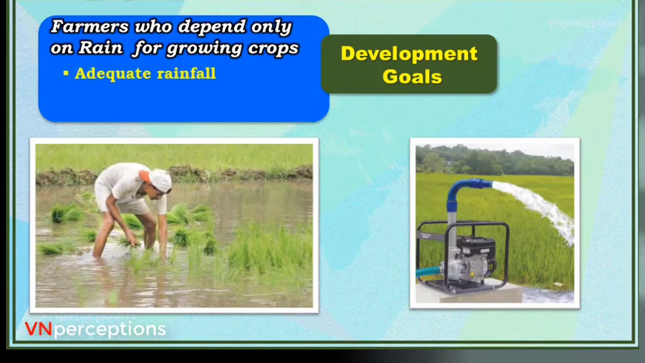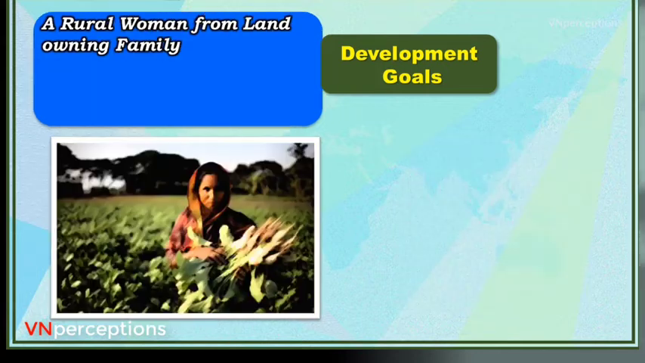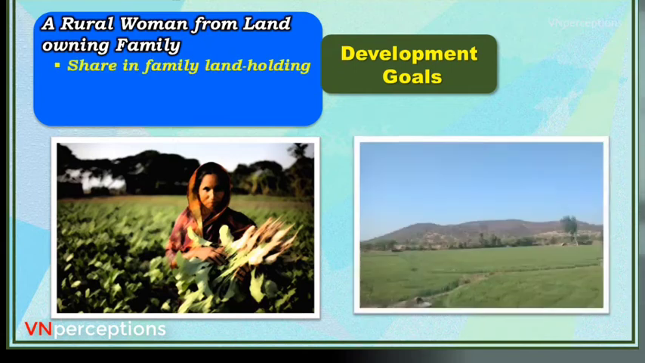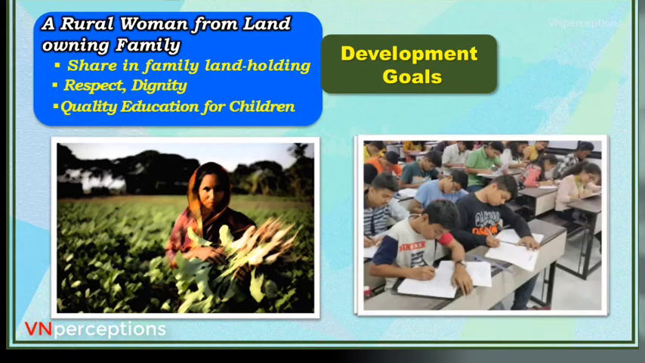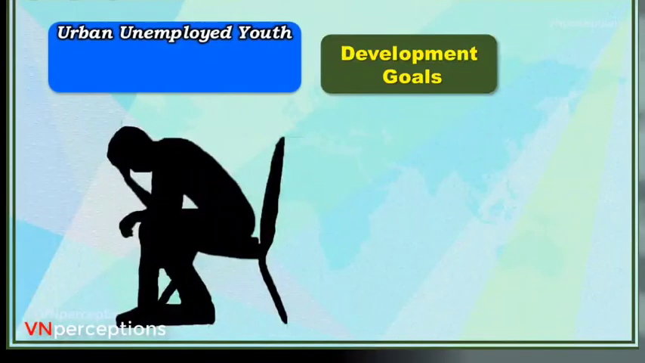Second, if possible, it is irrigation facility, because he can grow multiple crops. So he can grow 2 to 3 crops in 1 year because he has an assured supply of water. Then a rural woman from a land-owning family needs a share in the family land holding, respect, dignity and quality education for children. If I take an urban unemployed youth, he requires a job, so it is employment.